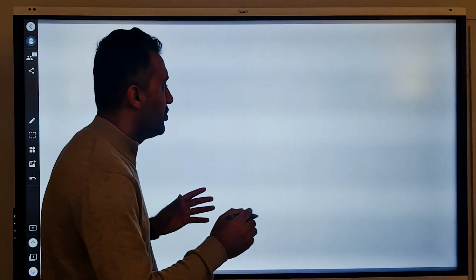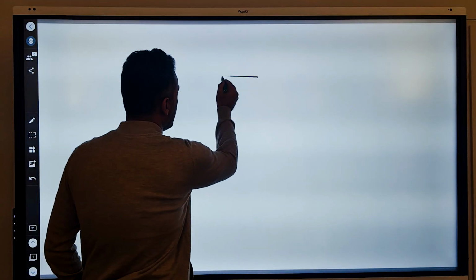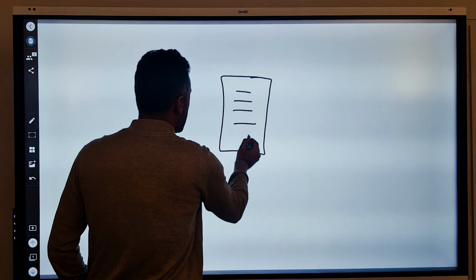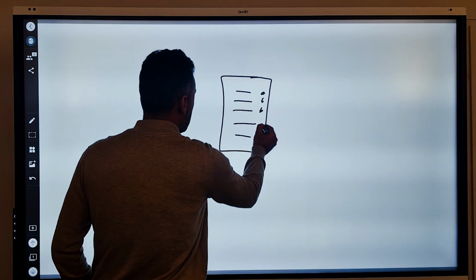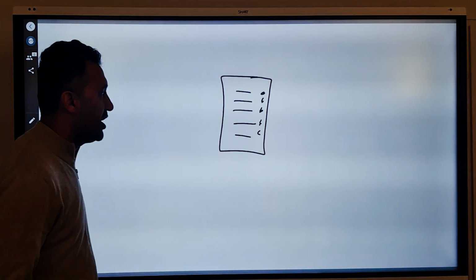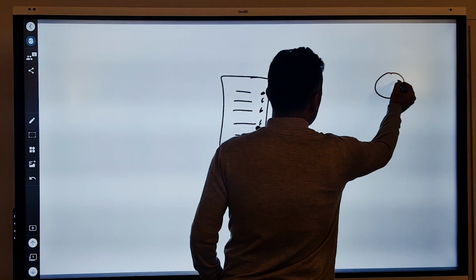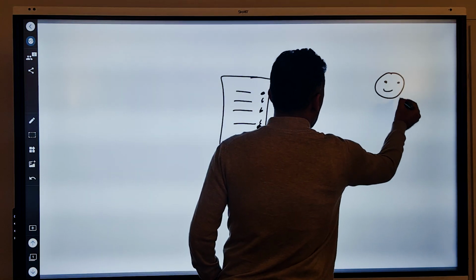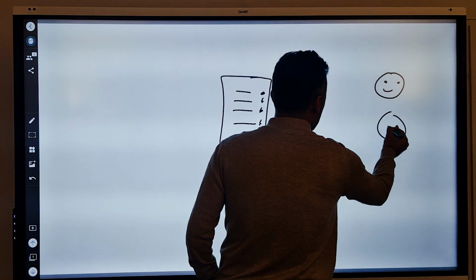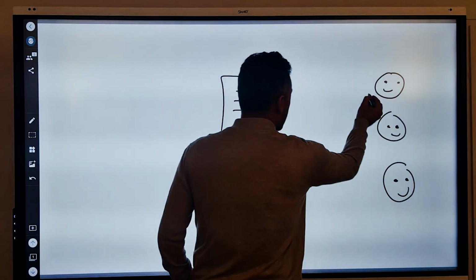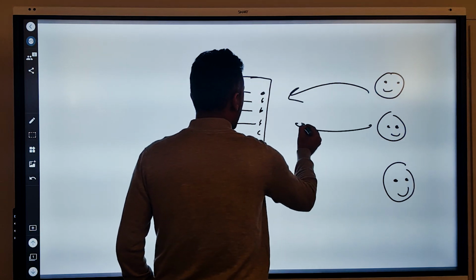Let me use the board to explain it in a very detailed way. So we have a server or a website in the middle. Let me draw. So this is our server, and we have normal users on the right side, and these users send requests to the server.